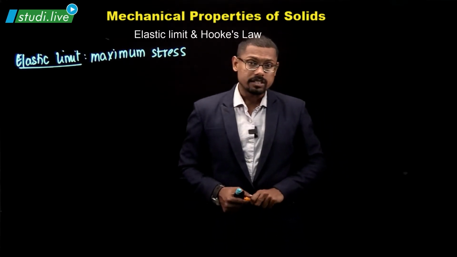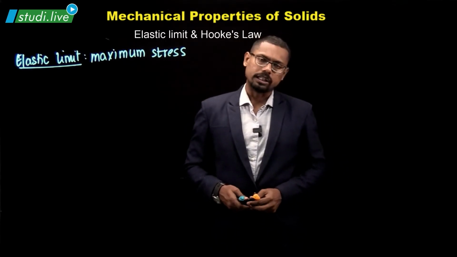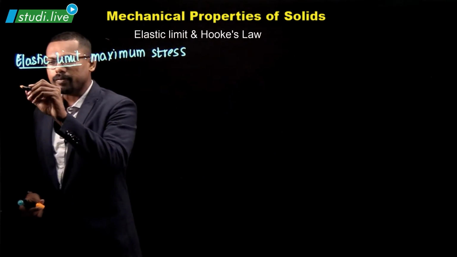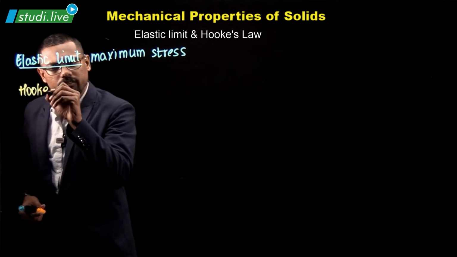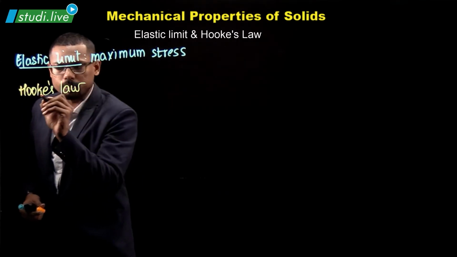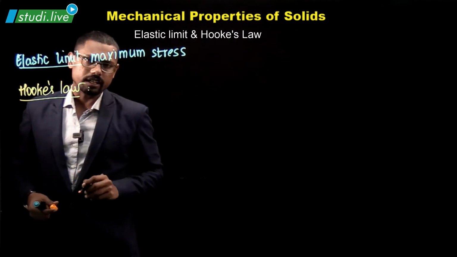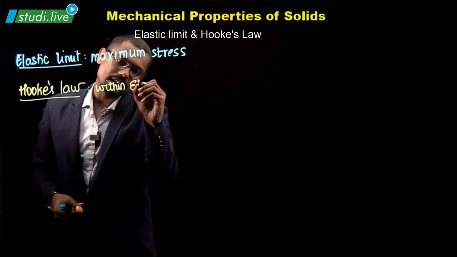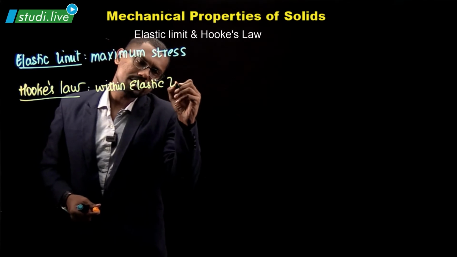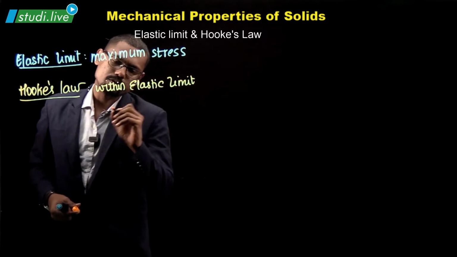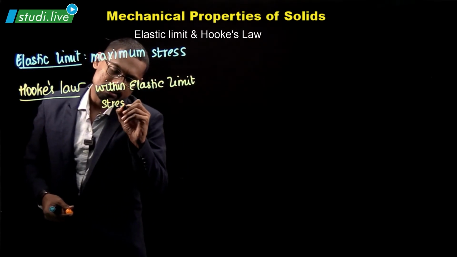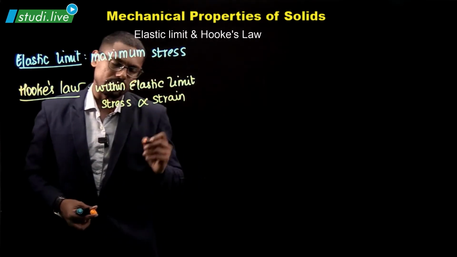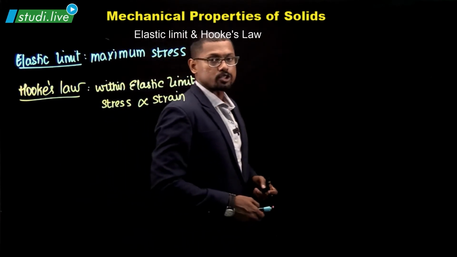He found and observed that, let me just write it down so that it becomes very easy for you to understand: within elastic limit, the stress acting on a body is directly proportional to the strain produced by the body. Stress is proportional to strain.